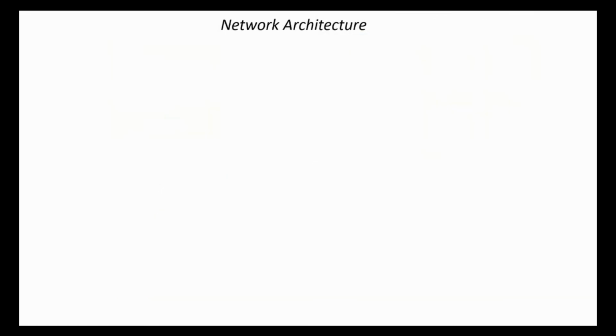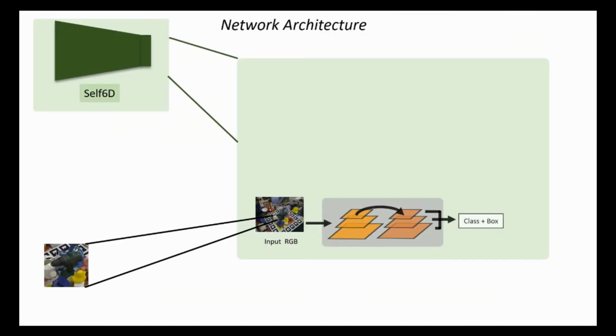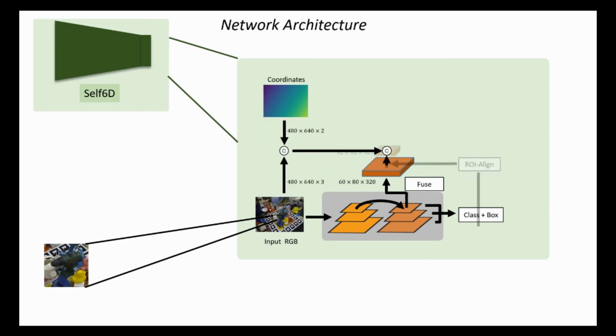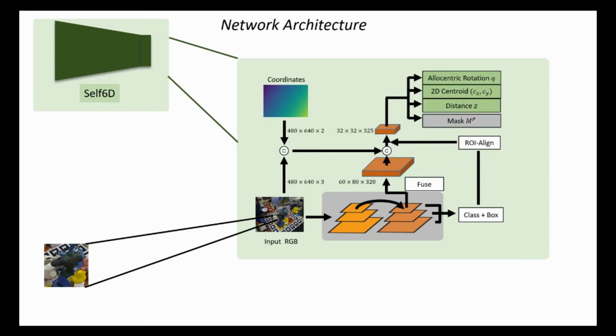Our network is built on top of an FPN-based one-stage detector. We use ROI-align to extract ROIs from the fused FPN feature map, and then employ different branches to predict the allocentric rotation, the distance to the centroid, and the visible mask of the object of interest. Note that during self-supervised training, only the pose estimation branches are trainable.